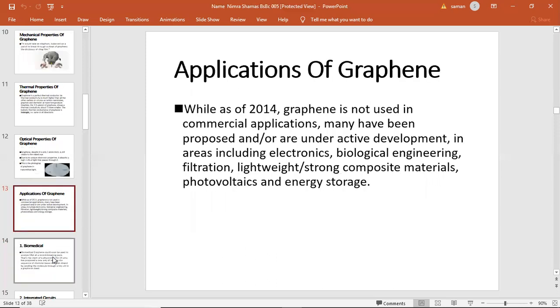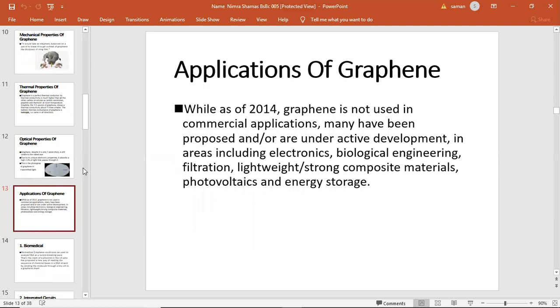Before discussing the applications of graphene, we discussed graphene and graphite. Graphite is the 3D variant and graphene is the 2D variant. Graphene is the thin layer and graphite is a thick layer. Next, as of 2004, graphene was not used in any commercial application, but many applications have been proposed. Now we discuss the other applications of graphene.